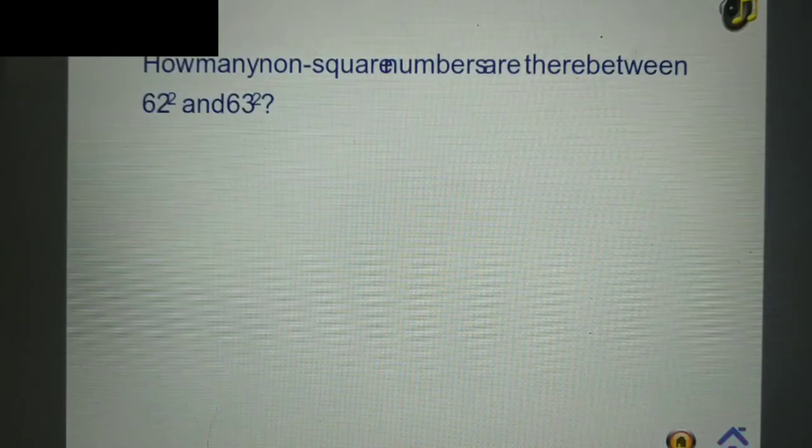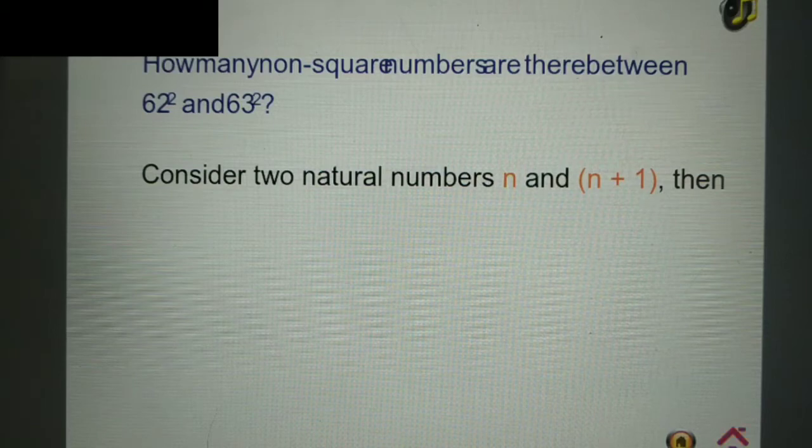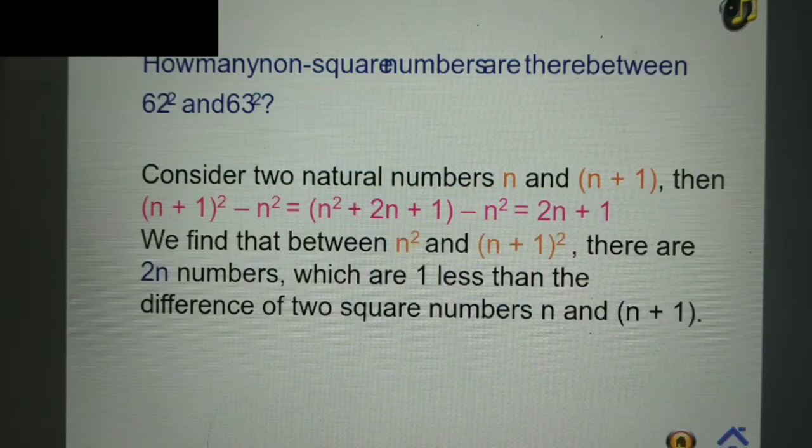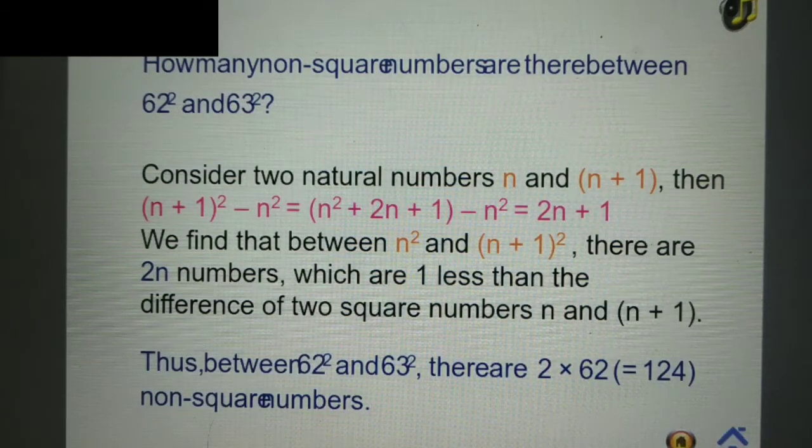Let us find how many non-square numbers are there between 62 square and 63 square. Consider two natural numbers n and n plus 1. On subtracting the square of these numbers, we get the number 2n plus 1. Now we find that between n square and n plus 1 square, there are 2n numbers, which are 1 less than the difference of two square numbers n and n plus 1. Thus, between 62 square and 63 square, there are twice of 62, that is 124 non-square numbers.